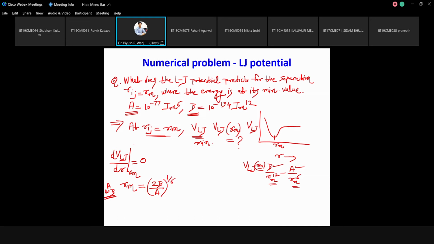Here you can substitute the value and then you can ultimately reach here. Everyone got this? 2B by A, its power, minus 2B by... No, it's positive. Somewhere one minus would have been extra.